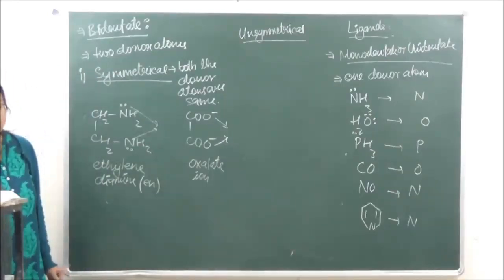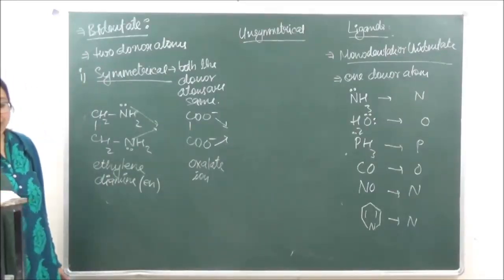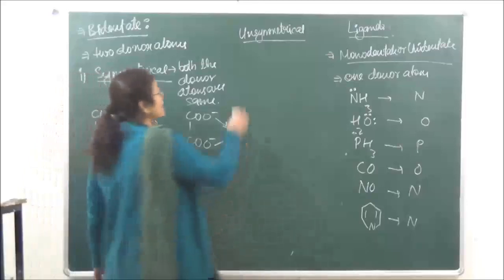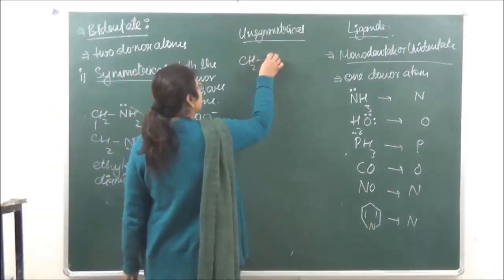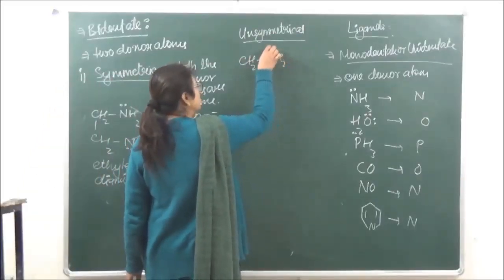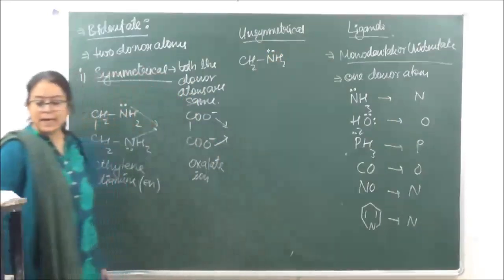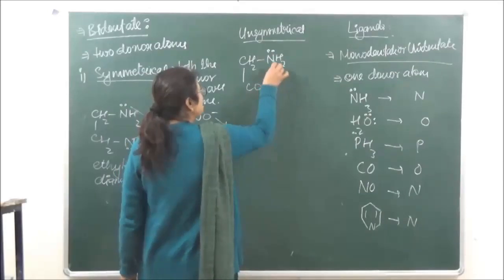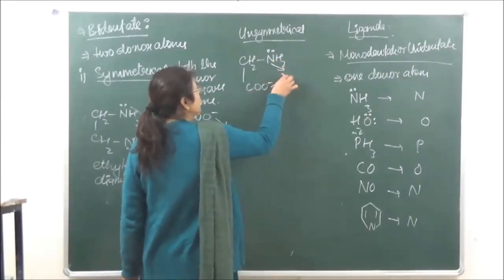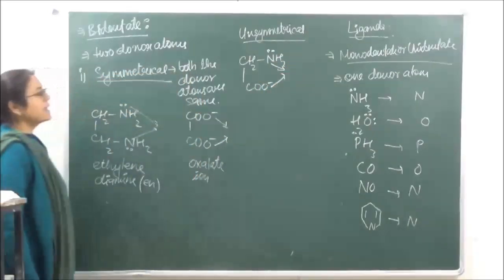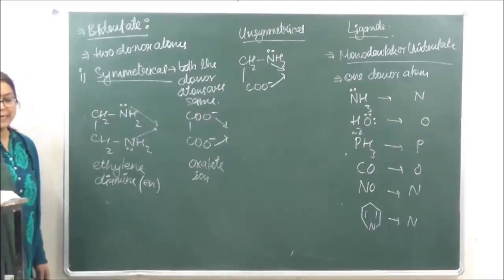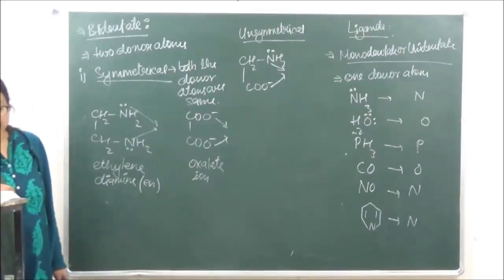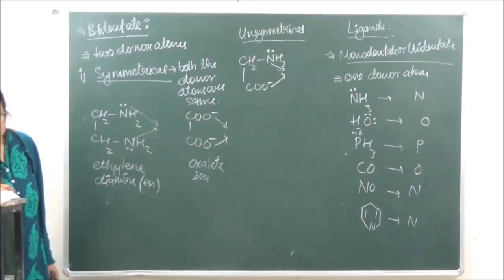Right? For example, we have glycinate ion. In this case, one is nitrogen and the other one is going to be oxygen. So this is an example of an unsymmetrical bidentate ligand, right? So this is symmetrical and unsymmetrical.